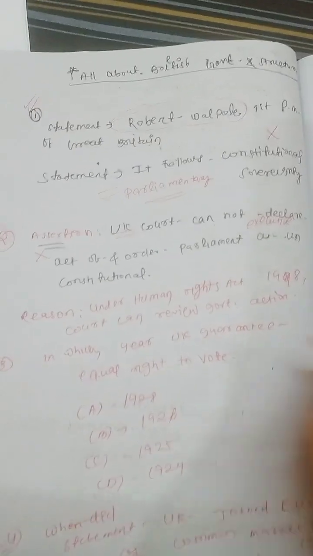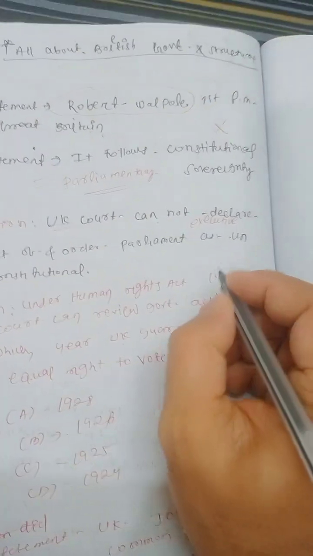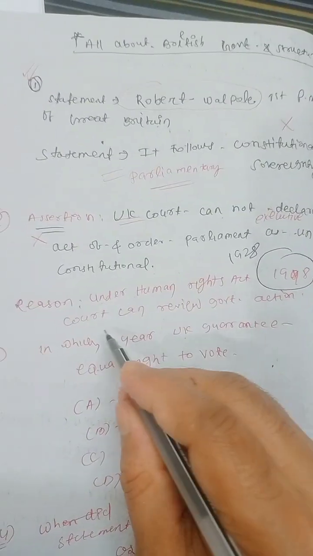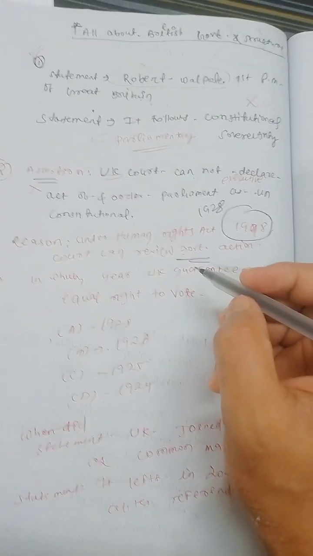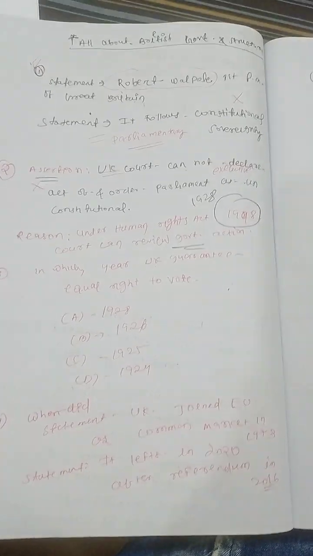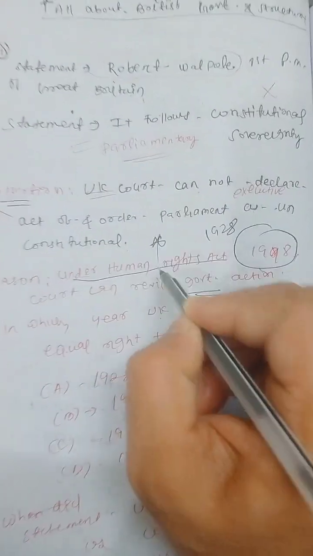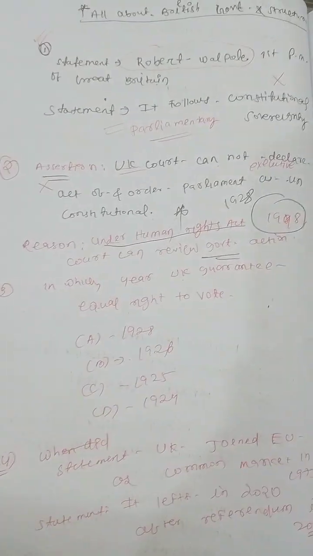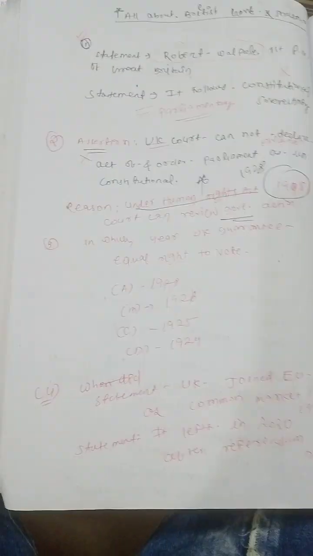Then the reason talks about the Human Rights Act 1998. Under the Human Rights Act, the court can review government action. Yes guys, the UK courts have the power to review government action under the Human Rights Act. So this needs to be remembered here: under the Human Rights Act, the court can review government actions. So this is how you have to remember.